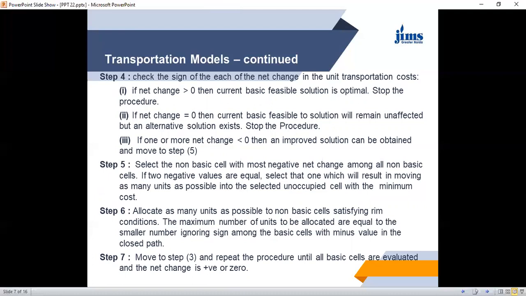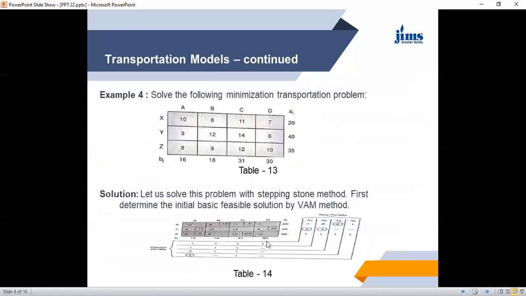The maximum number to be allocated is equal to the smaller number, ignoring sign, among the basic cells with minus value in the closed path. We move to step 3 again and repeat the procedure until all the cells are evaluated and net change is positive or zero. So let us now consider this problem.